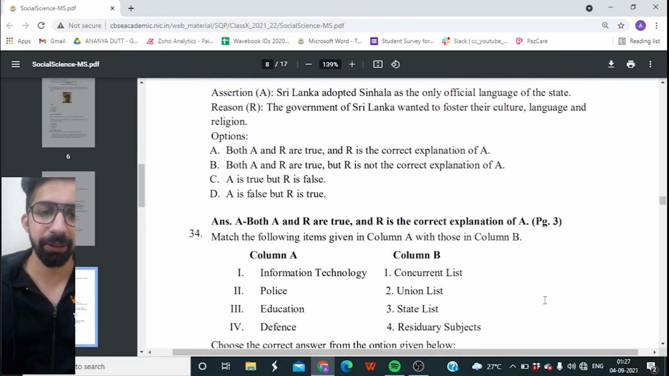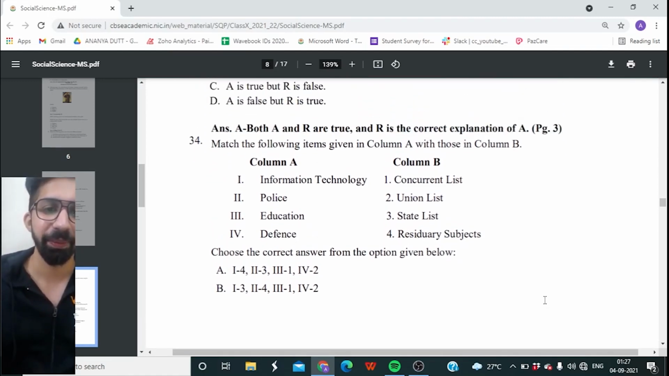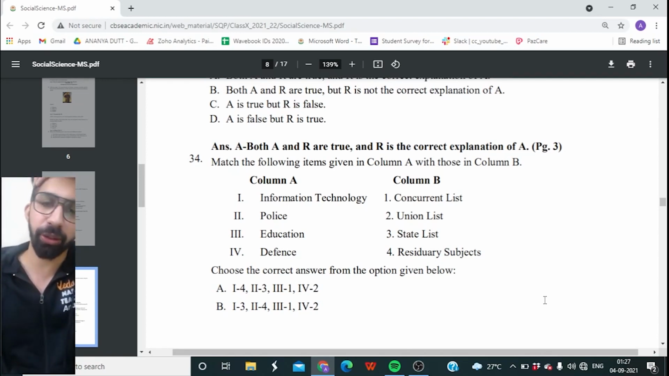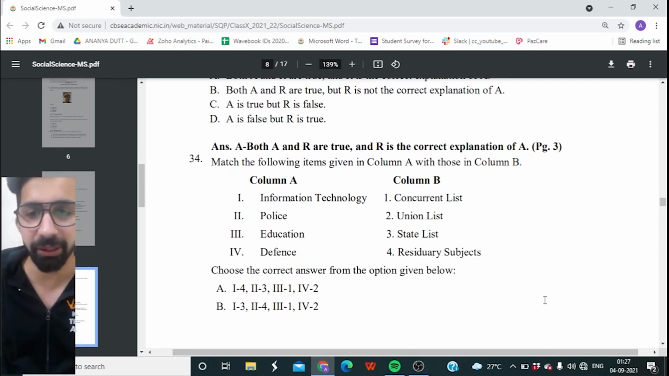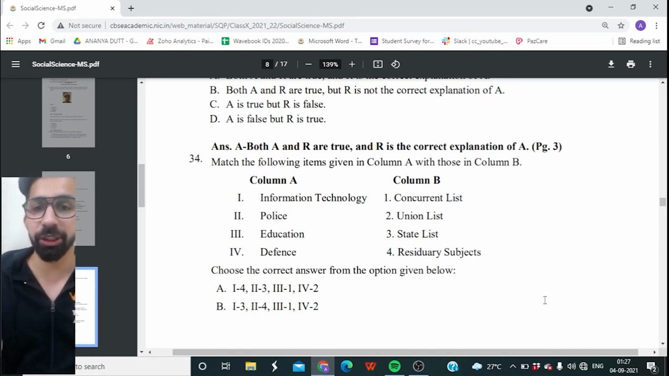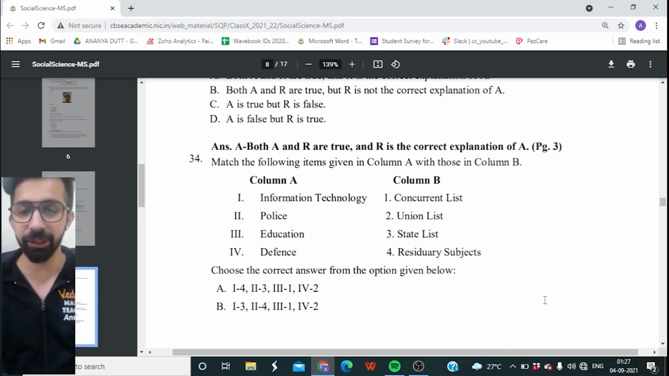34th question, guys. Match the pairs. Yes. Amazing question. Okay, so guys, here you are given column A and column B. In column A you can find information technology, police, education and defense. And it comes under which list? So like information technology comes under which list, police comes under which list, education comes under which list, and defense comes under which list? Which list?